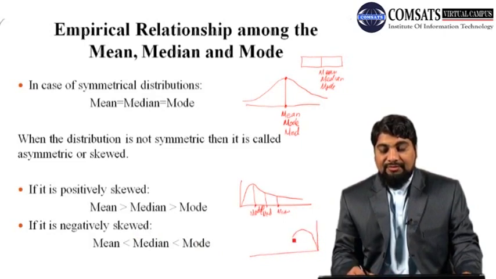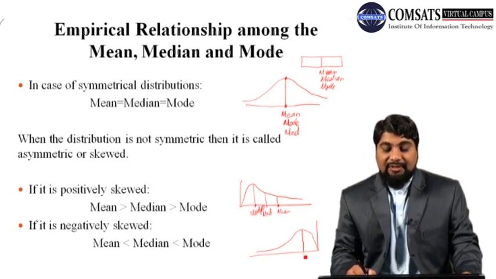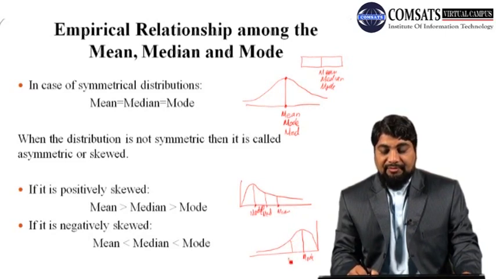But if the distribution is negatively skewed, we have the left tail longer than the right tail, and here this position is the highest probability or peak. This represents the mode. Here in the middle we have the median, and somewhat here we will have the mean.